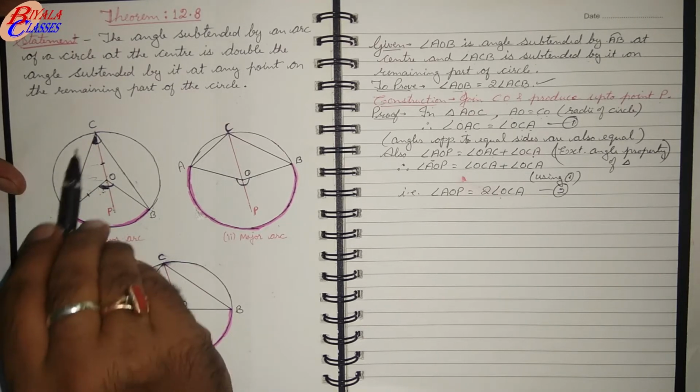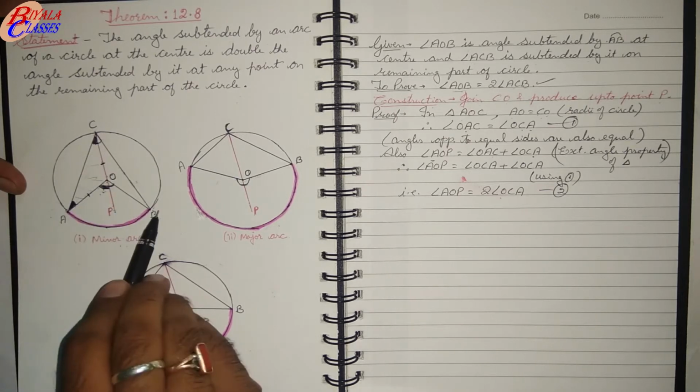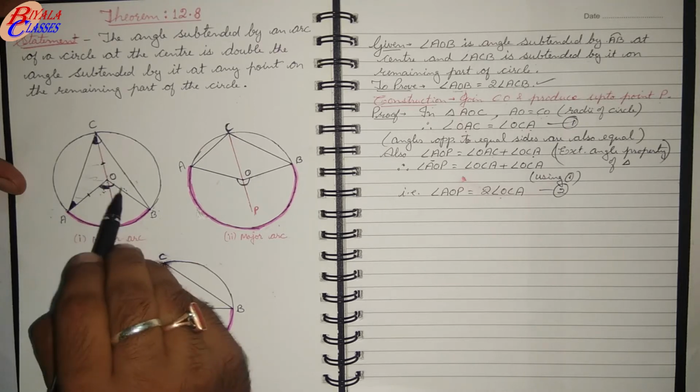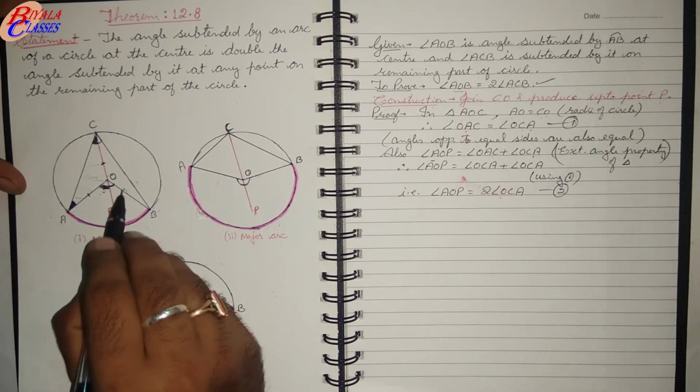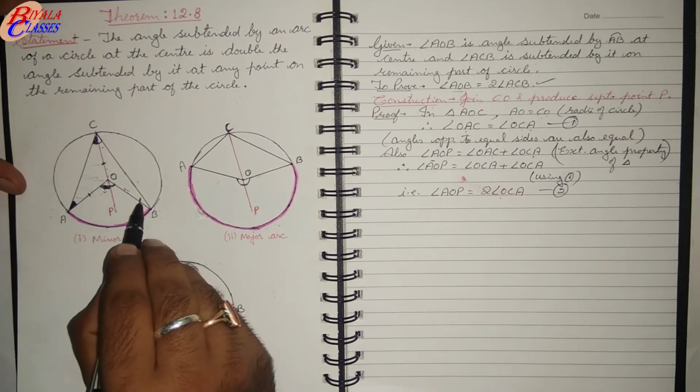Now similarly, if you see the other triangle which is formed, that is triangle BOC. Here again BO and CO are equal because they are again the radii of the same circle. And if these two sides are equal in the triangle, then the opposite angles will be equal.